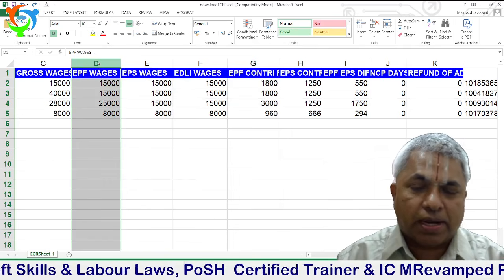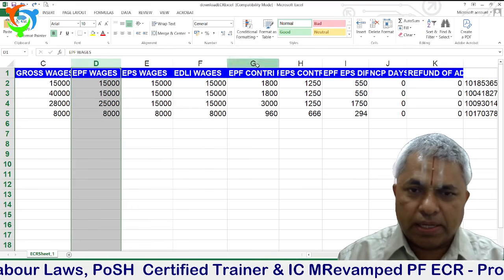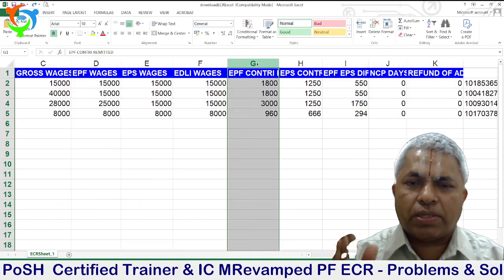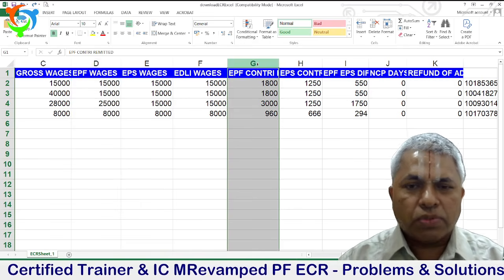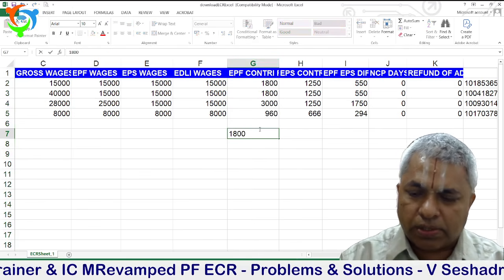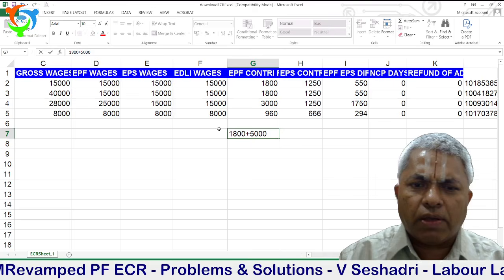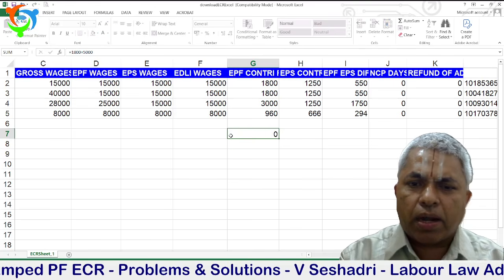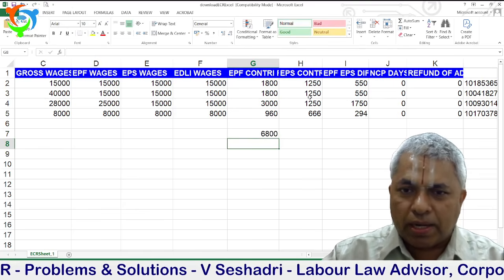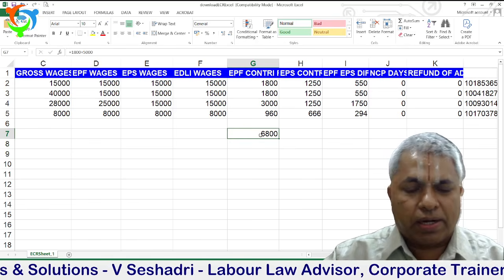In the G column, employee contribution account number 1, for example, 1800 the employer is contributing, so 1800 you mention here. Instead, in case you want to contribute 5000 extra, you can mention 5000 here, so in total it will be around 6800. Wage should be 15,000 only. Employer contribution is 1250 plus 550 only, so here the employee can contribute extra.